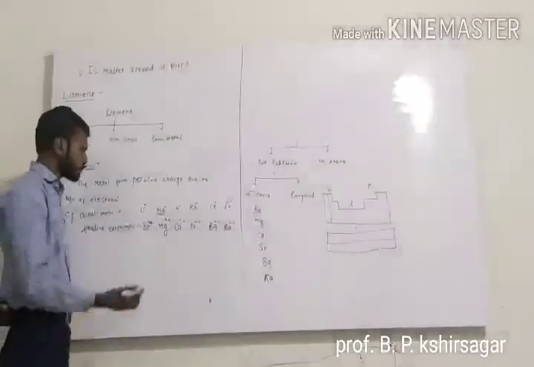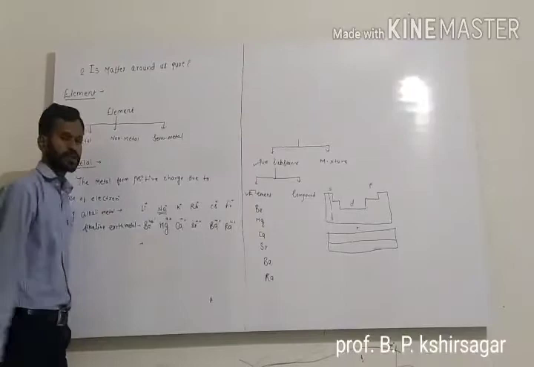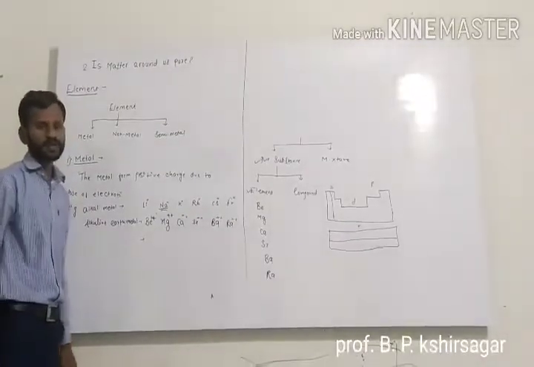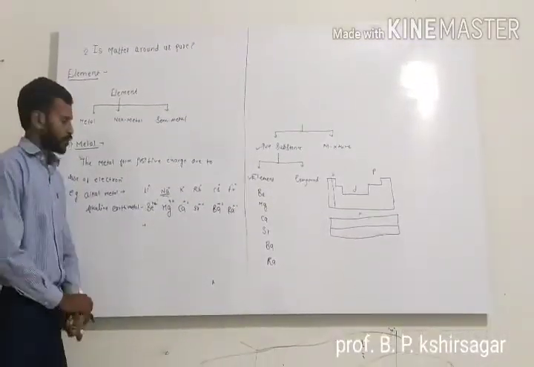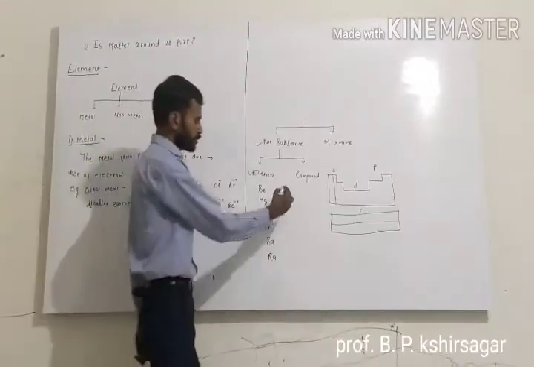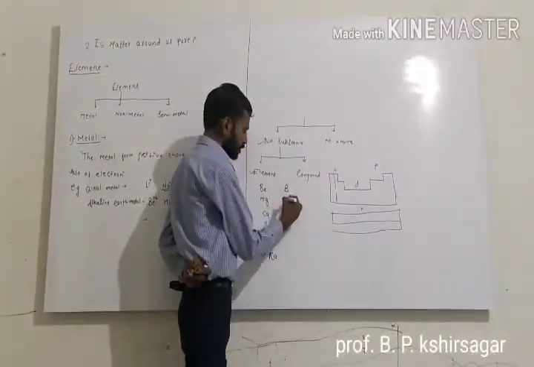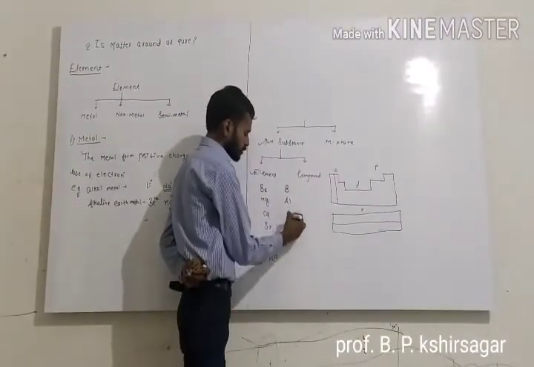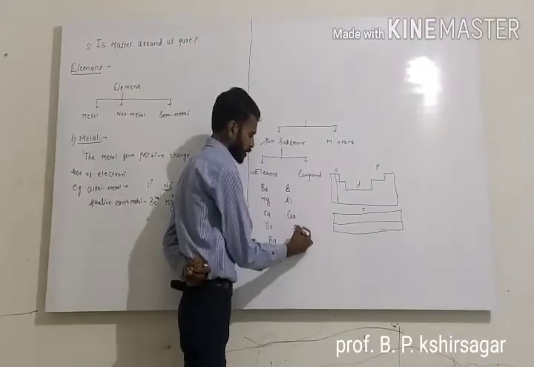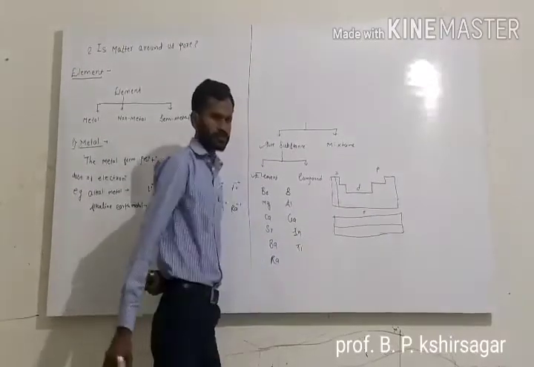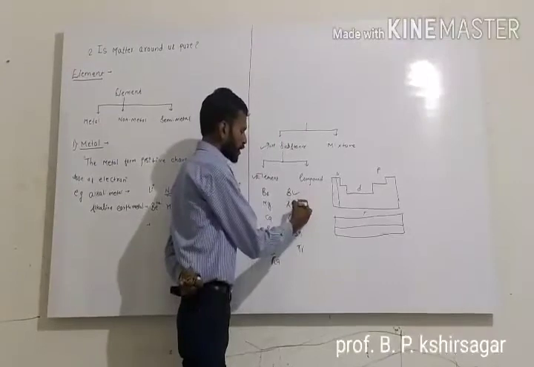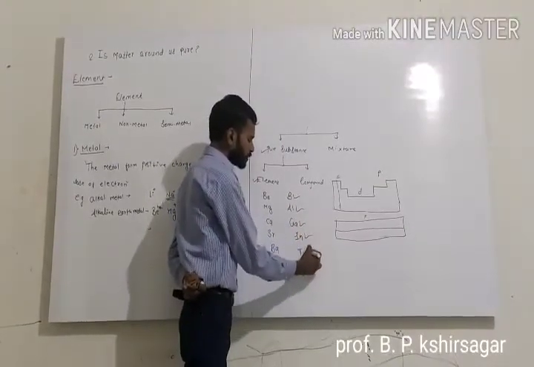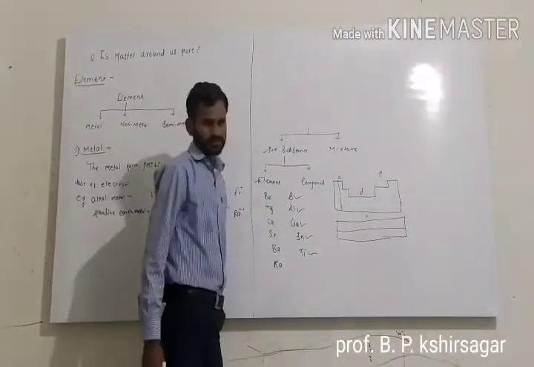Again, we have so many examples. If you observe, in the one group, we know this is Bal, Gangadhar, Tilak: boron, aluminium, gallium, indium, thallium.